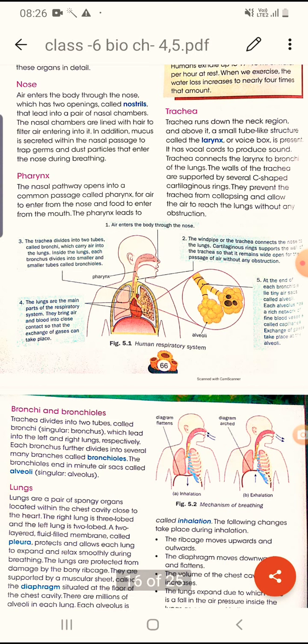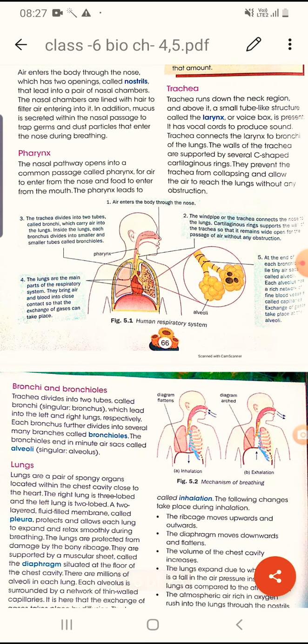The trachea connects the larynx to the bronchi of the lungs. The walls of the trachea are supported by several C-shaped cartilaginous rings. Cartilage, we have cartilage, these flexible bone-like structures. So they prevent the trachea from collapsing and allow the air to reach our lungs without any obstruction.